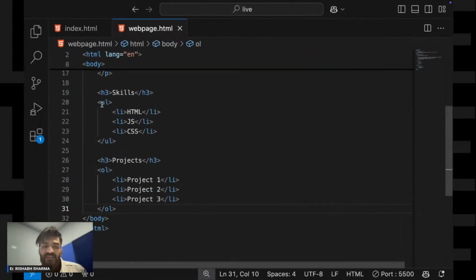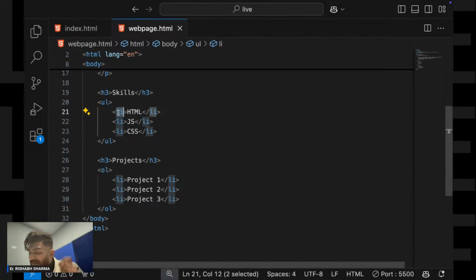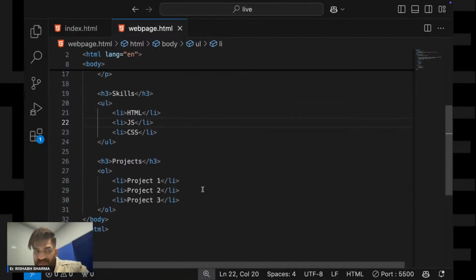And always with UL or OL, there comes a thing called LI, which stands for list item. Now, what is your list item? Since you are using UL or OL, that defines that you are going to use a list. Now, inside your list, you need to write the list item also. So this LI stands for list items. Got it? Is it clear so far?